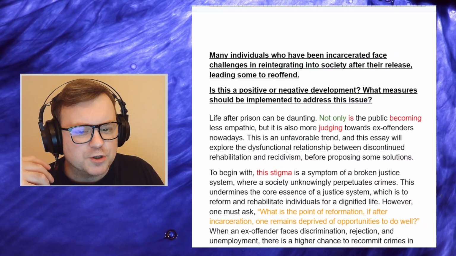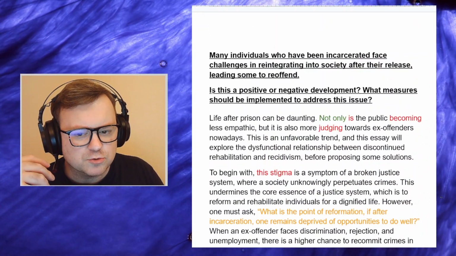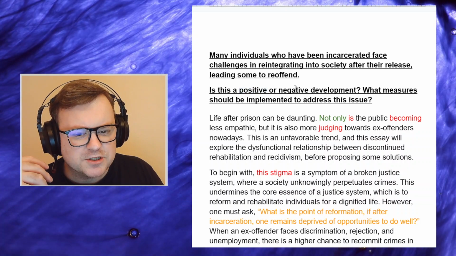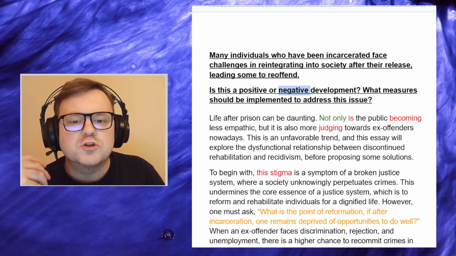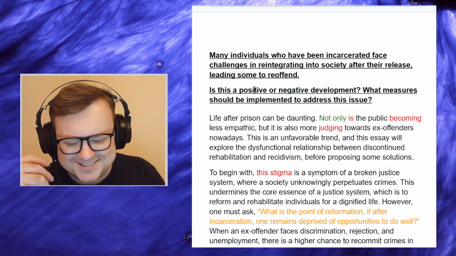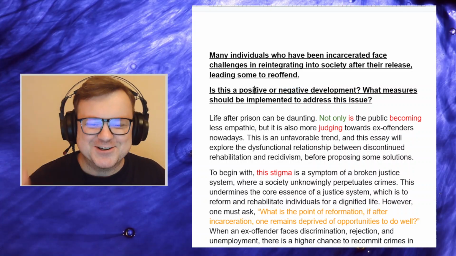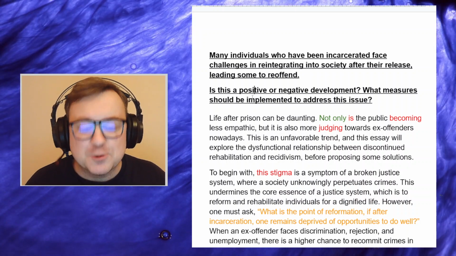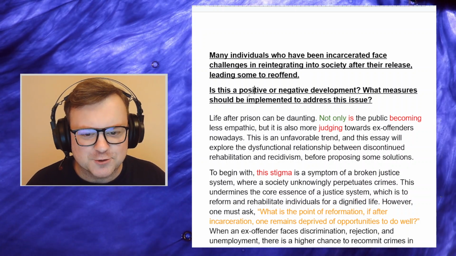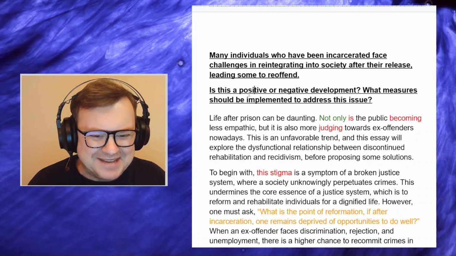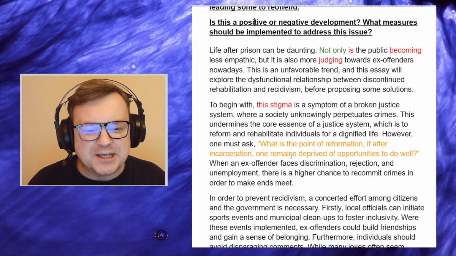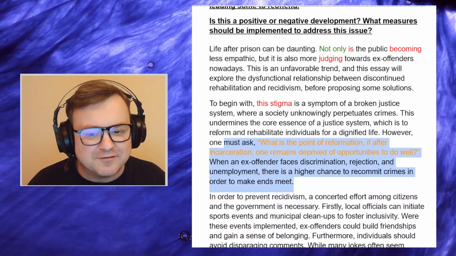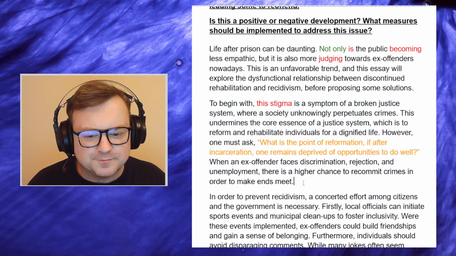But that's not what the question asks you to do. The question asks you if this is a positive or a negative development. So you have to say, this is why the question is strange, you have to say whether you think it is a good thing that criminals reoffend, or if it's a bad thing that criminals reoffend, and explain why. And unfortunately, you haven't done that in this body paragraph.